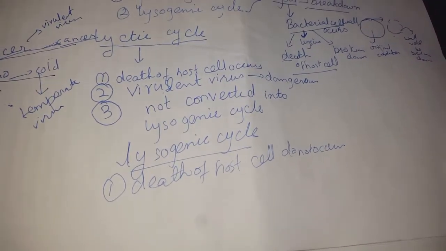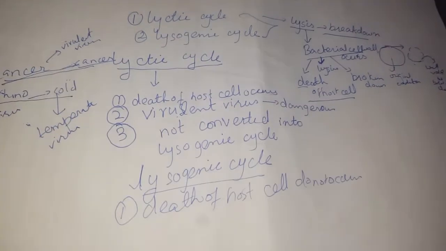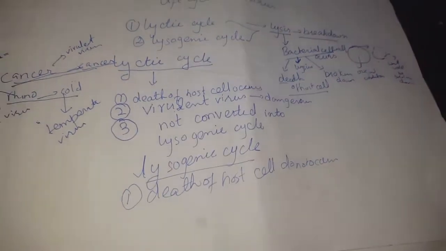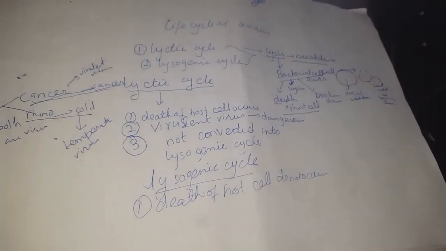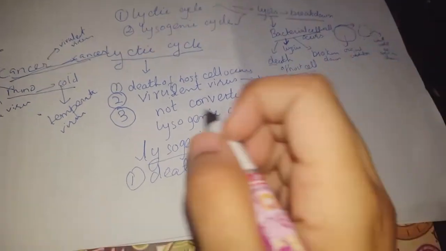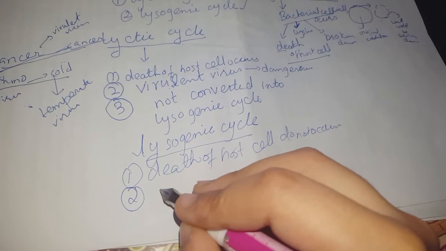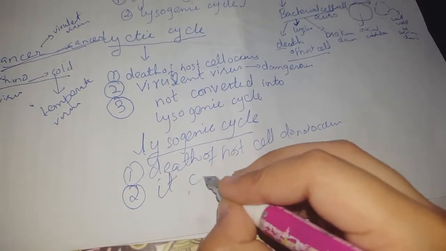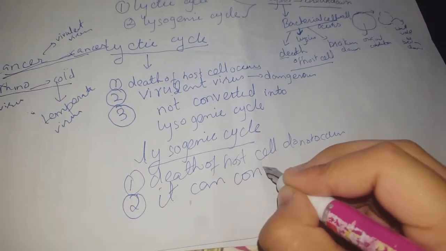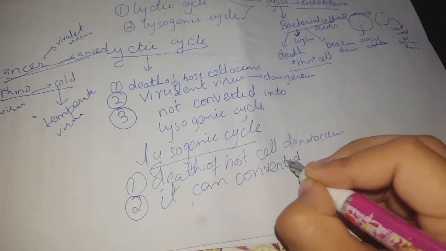It will be like a silent attacker. It won't attack. It will be with the host cell until it converts into the lytic cycle. This means that lysogenic cycle can be converted into lytic cycle.